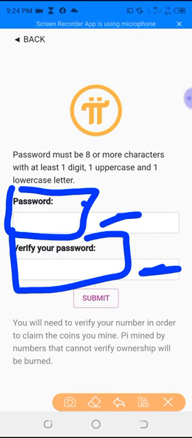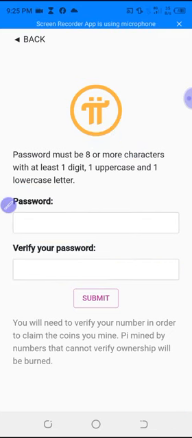But mind you, they say the password must be 8 or more characters with at least 1 digit, 1 uppercase and 1 lowercase. So uppercase means capital letters, and lowercase means small letters of the alphabet. You are to write the password not less than 8, but you can write it even 100, the app will accept it, but less than 8 it will not. And when you write only numbers, it's also not going to accept it, because you have to include capital letters and then small letters.